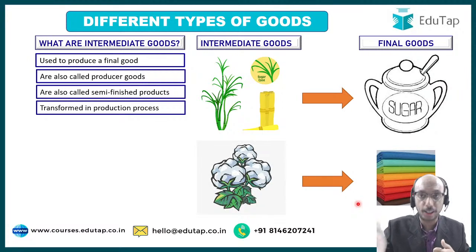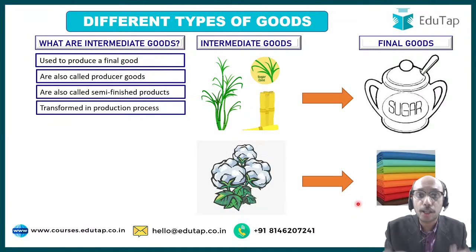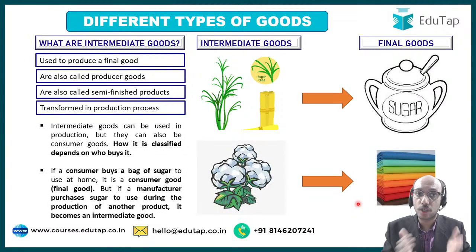Similarly, let us say you want a bed sheet or a blanket or a towel or something like that, some kind of a fabric, right? So your needs will be satisfied by that fabric, not by the cotton plant. What you can do is that cotton plant has to be converted into the shape and form such that your needs are actually fulfilled. So intermediate goods can be used in production, but they can also be consumer goods. Now, let me give you an example to clarify things over here.